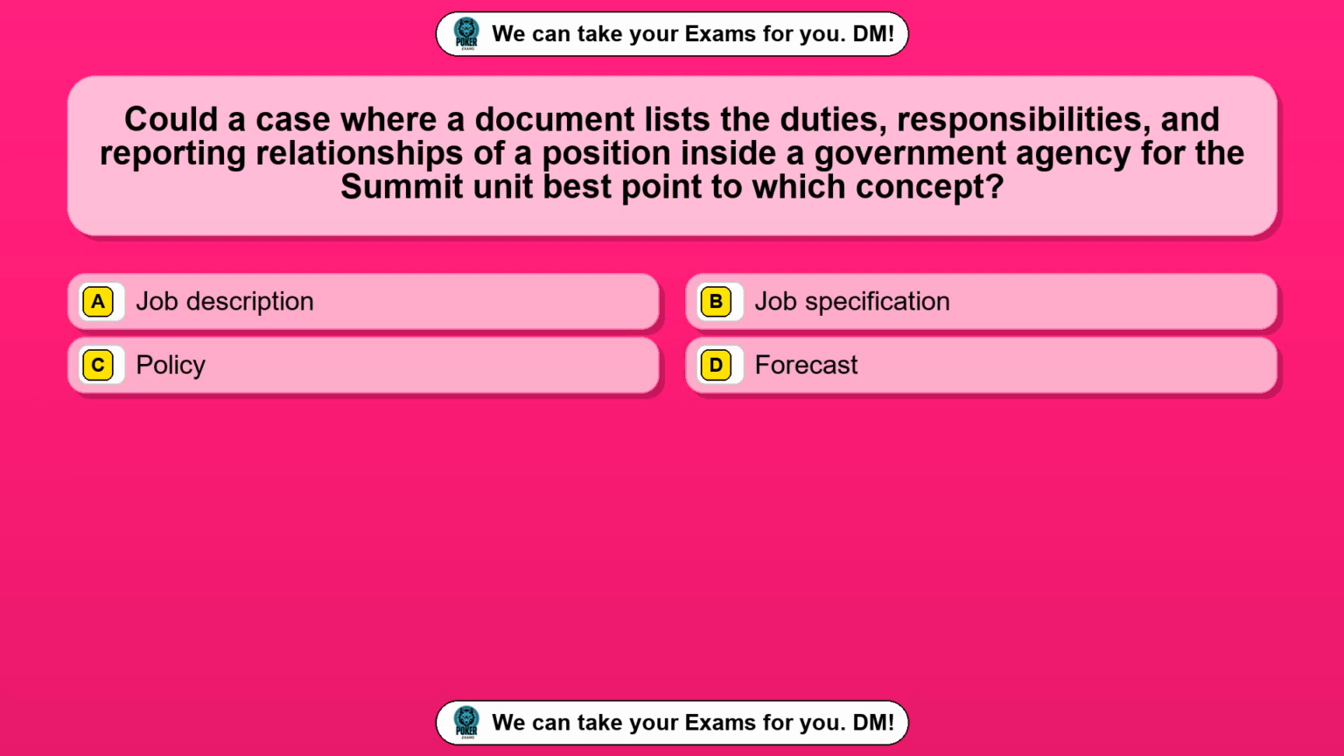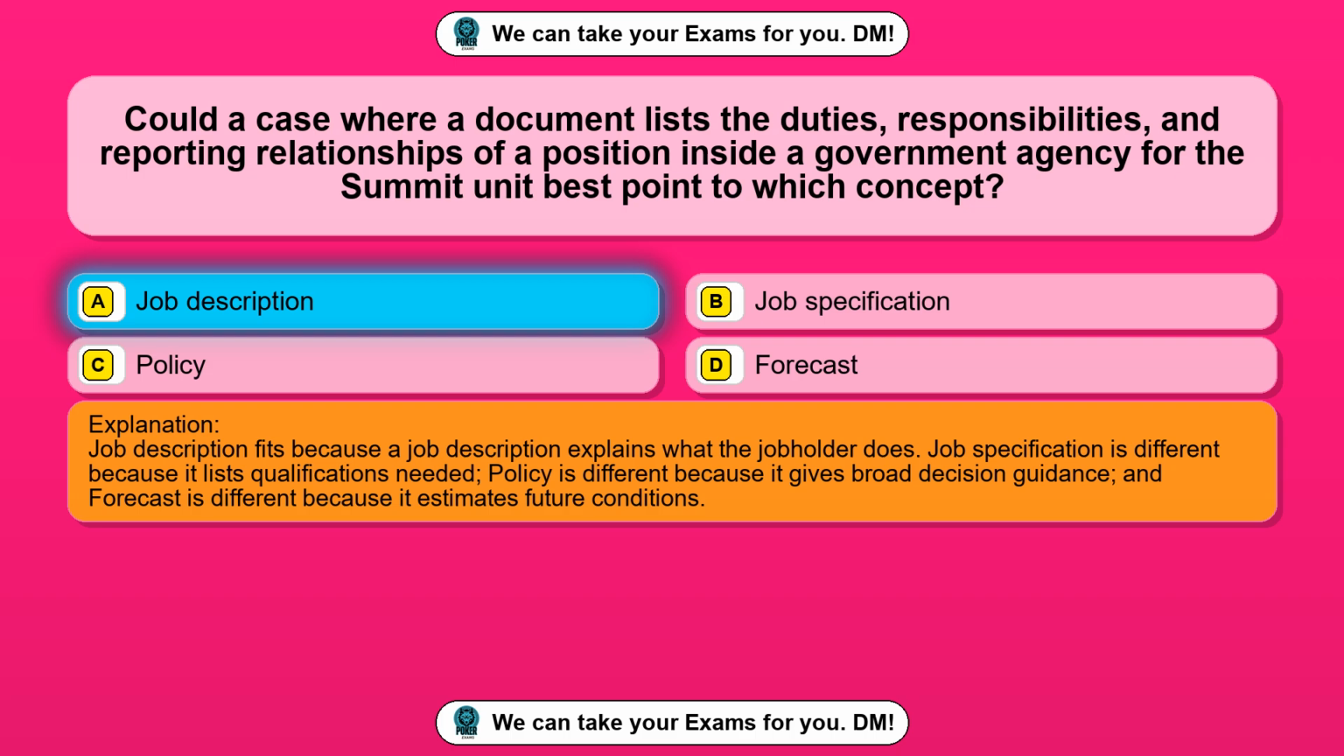Question 92. Could a case where a document lists the duties, responsibilities, and reporting relationships of a position inside a government agency for the summit unit best point to which concept? Option A, job description. Option B, job specification. Option C, policy. Option D, forecast. The correct answer is option A, job description. Job description fits because a job description explains what the job holder does.